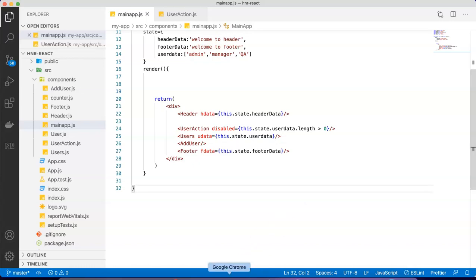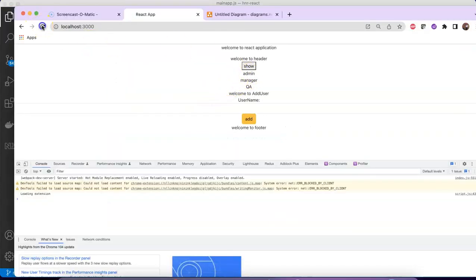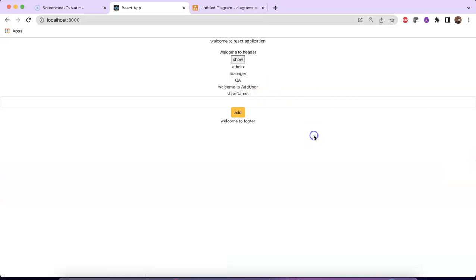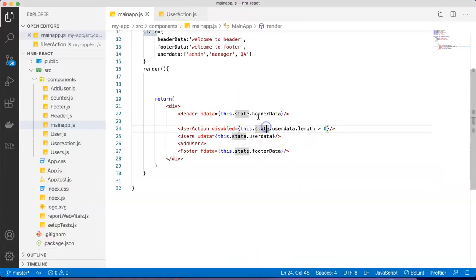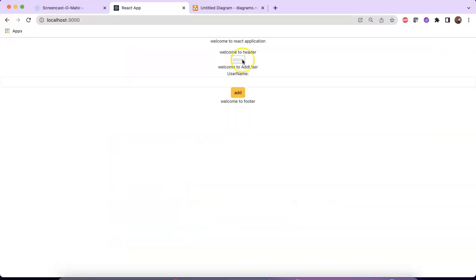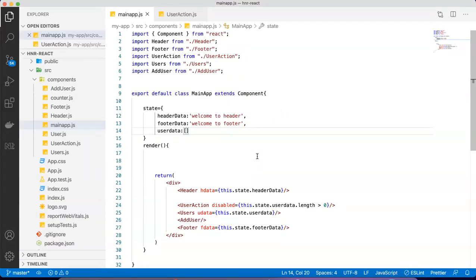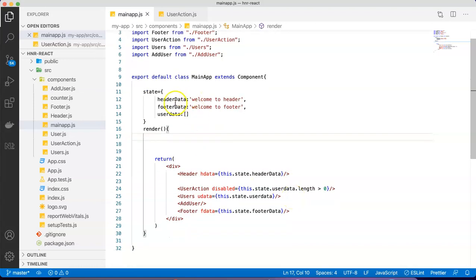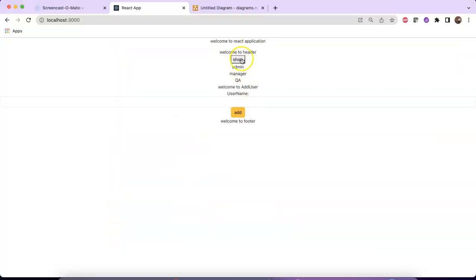Okay, so this button will be disabled the moment the size of this user data goes to what? 0. Now it's shown because I still have records with me. In case I would like to reduce the number of records available here, we just go here and remove all the records. And the moment it goes, you see the button got disabled. Isn't it amazing? You are making this state available to the other components and they are behaving based on what state we have. And the moment I bring it back, you see, I can see this show button is again visible to me. That's something which is very, very interesting.